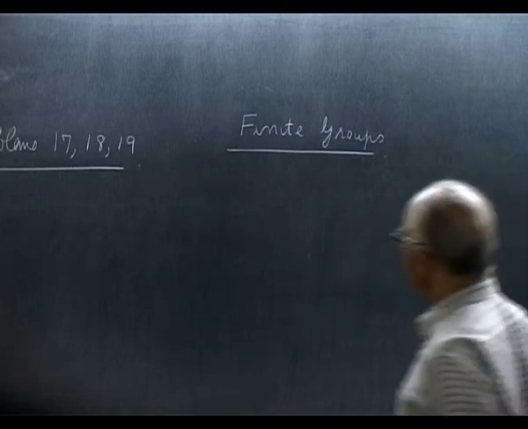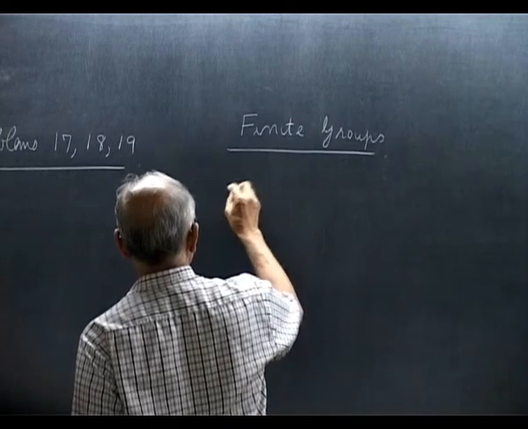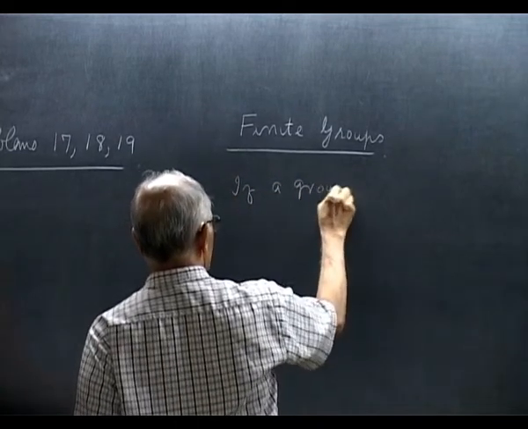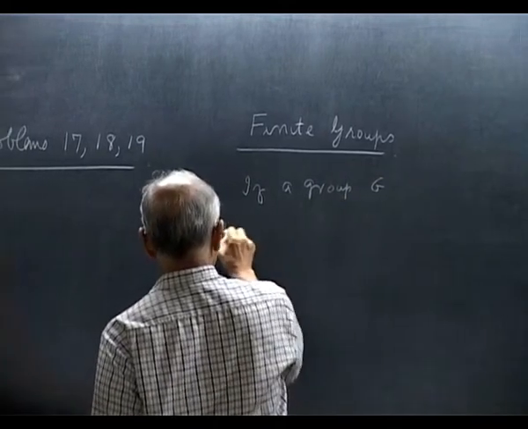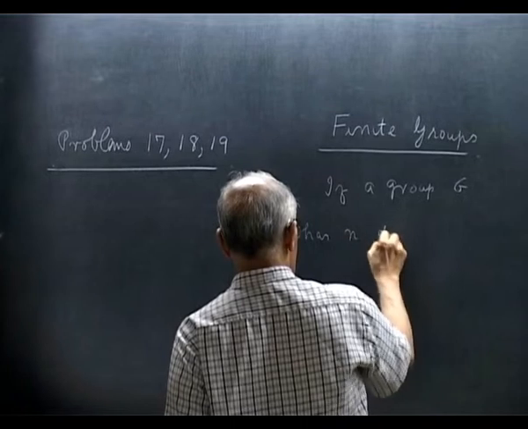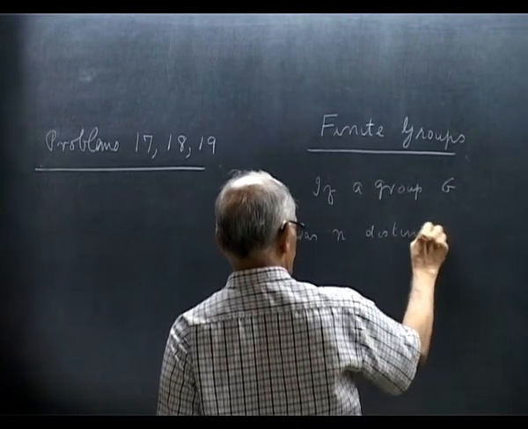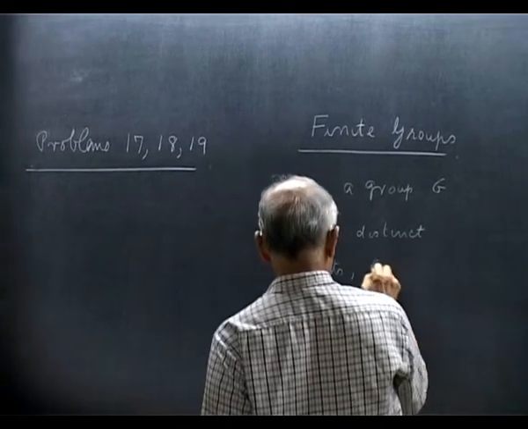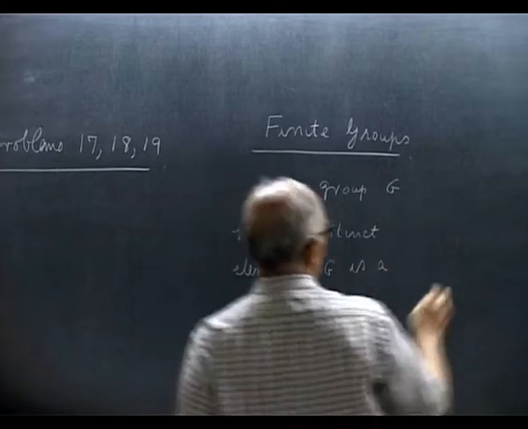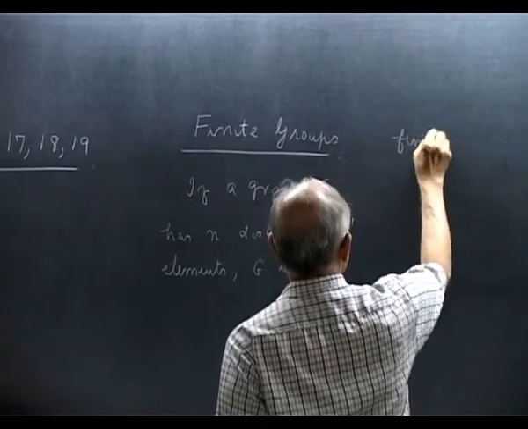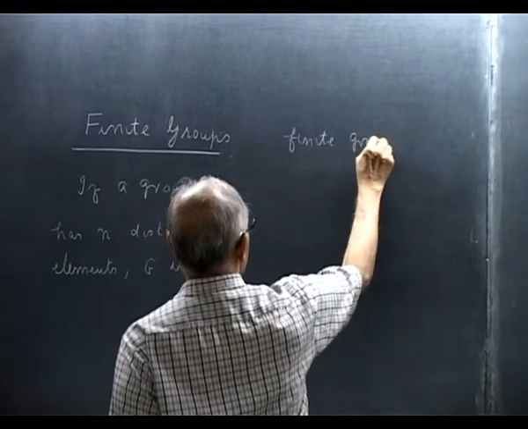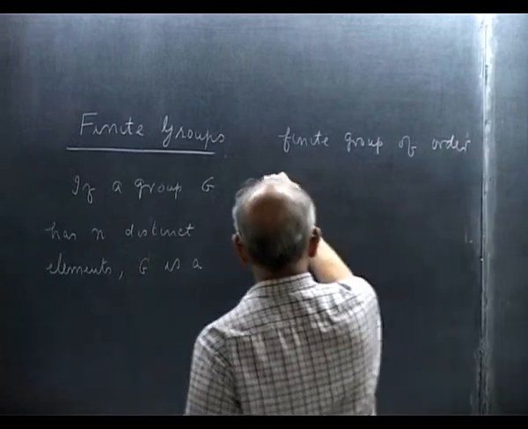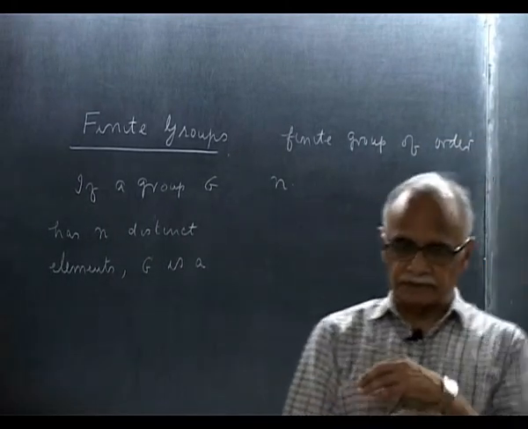So, finite group: if a group G has n distinct elements, G is a finite group of order n. This by way of definition.